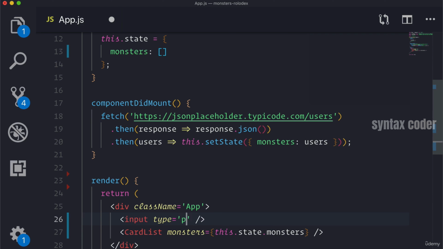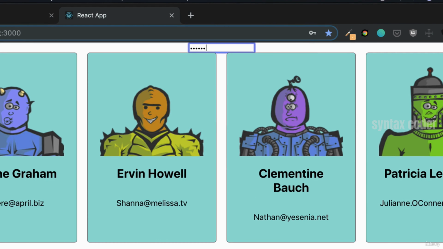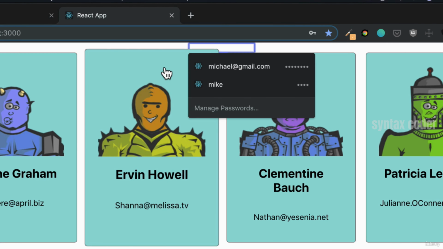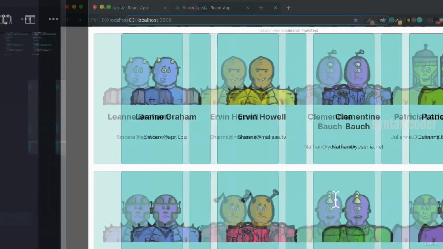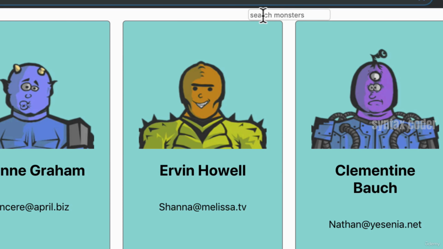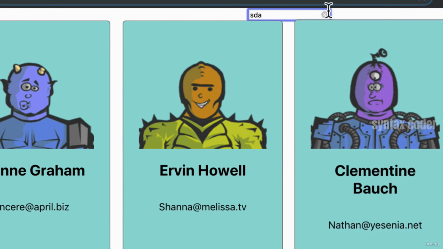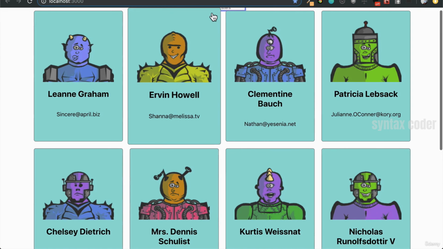For example, if we use password, whatever we type will become hidden. And the one we actually want will be search. And what search gives us is the ability to put on this placeholder, which will essentially put a string there when we haven't typed anything into the search field. So now we'll say search monsters, and that is the placeholder, right? But once we type, we see that it gets hidden. And then we can clear it away with that little X button.